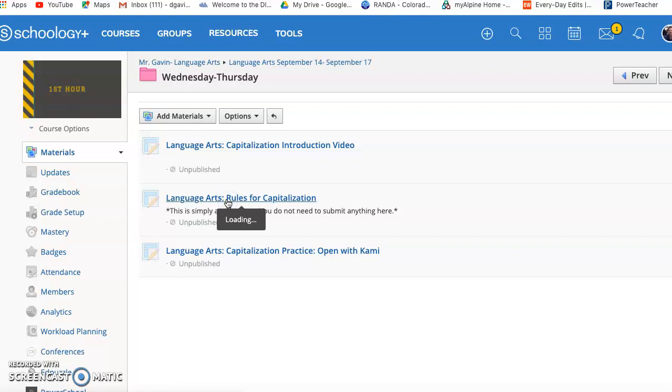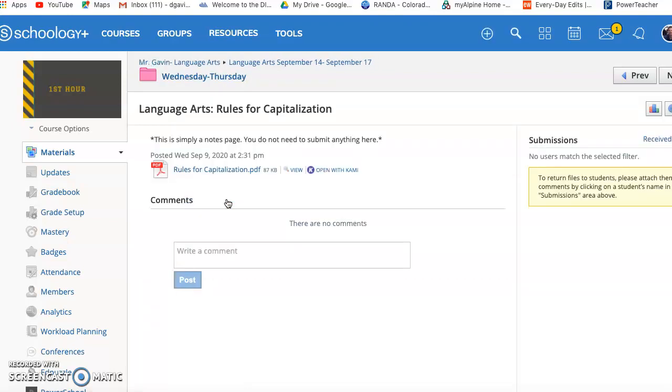All right, go ahead and click on that second one. Now you have different options here. Yes, it has the option to open it with CAMI if you would like to underline things, but this is strictly your notes. They're going to help you complete the assignment, so you do not need to open that with CAMI and submit anything for this particular part. You can if you would like, but you can also just view it, or you can download it. Downloading might be a good option because you can keep it open on your computer and use those notes to complete the other assignment.